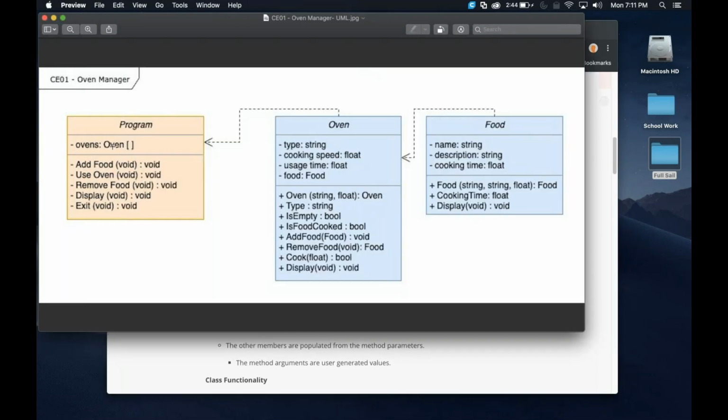So normally before we've seen string arrays or int arrays or decimal arrays, right? Those are all just data types. So here, we're going to be using our custom data type of oven just as an array, so we can keep track of all 3 of those different types of ovens.